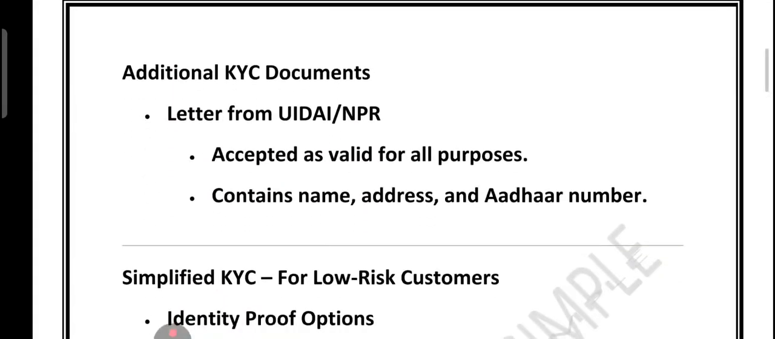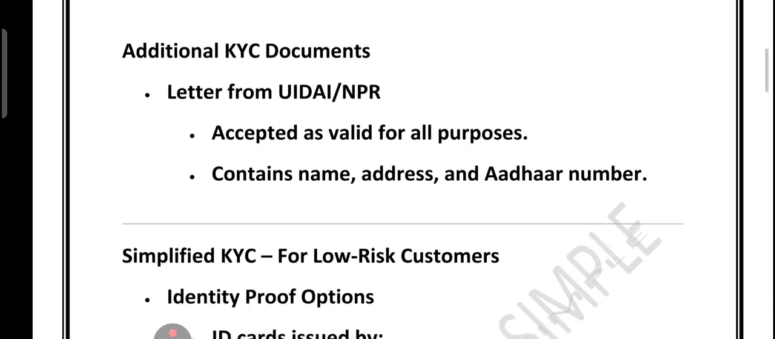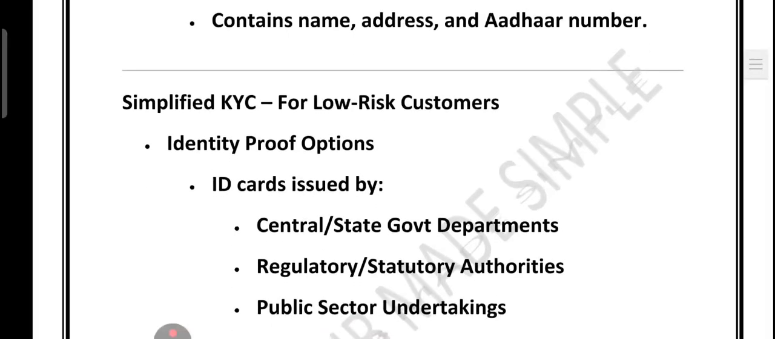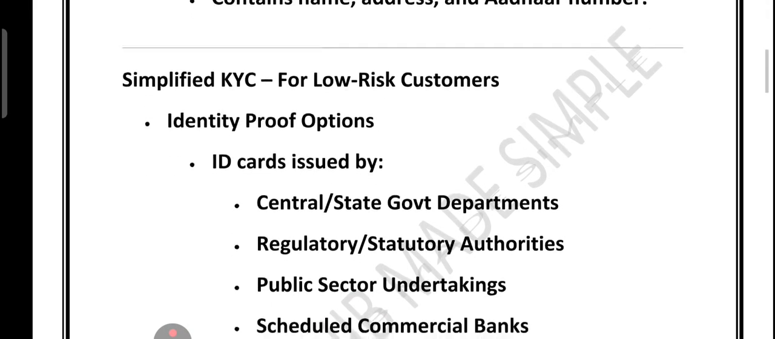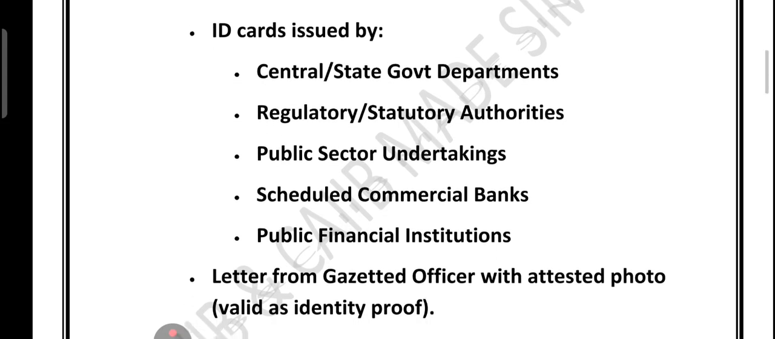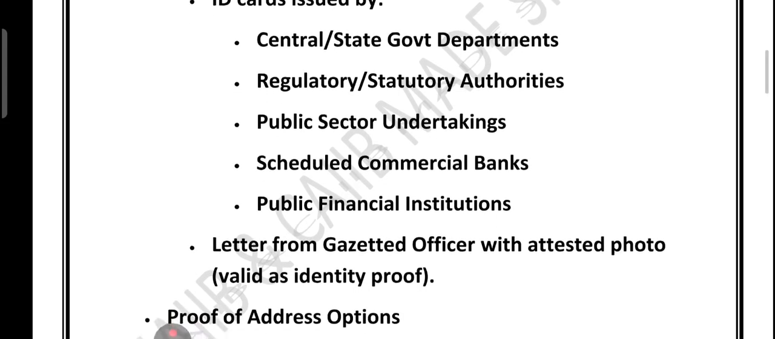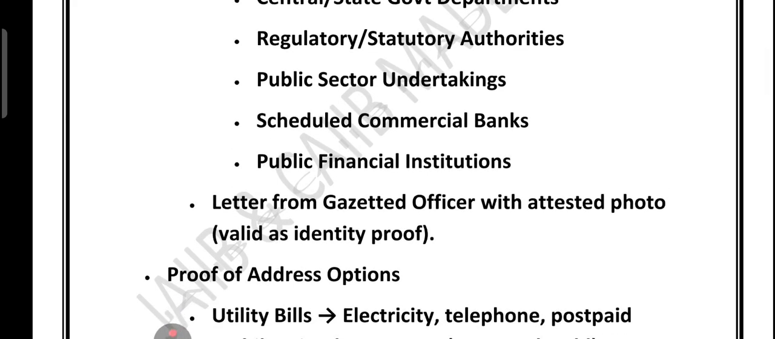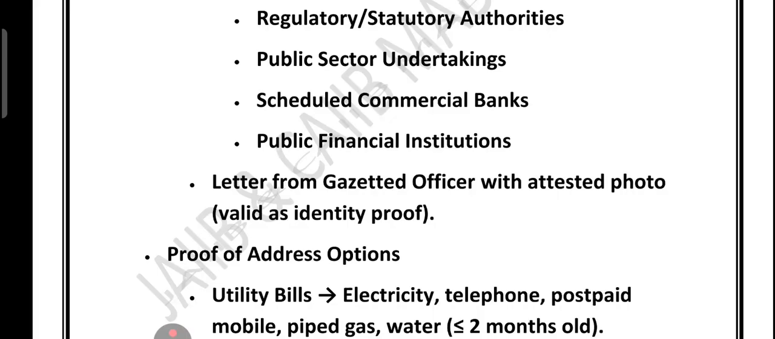Now there are some additional KYC documents. What are they? Along with the standard OVD, there are some additional KYC documents that bank can accept. First is the letter from UIDAI or NPR. It is valid for all purposes since it contains the customer name, address and Aadhaar number. For low risk customer, simplified KYC is allowed. So what are the options? First option is the identity proof. Identity proof can be an ID card issued by the central or state government department, regulatory or statutory authority, public sector undertaking, a scheduled commercial bank, public financial institution, or even a letter from gazetted officer with attested photo. That is called identity proof.